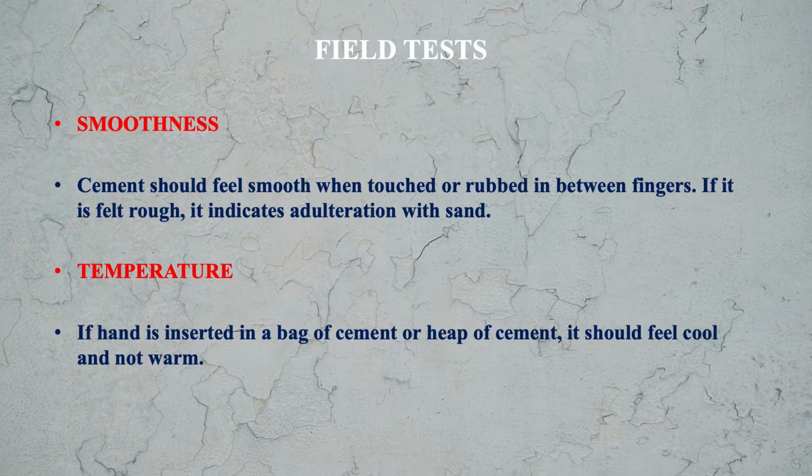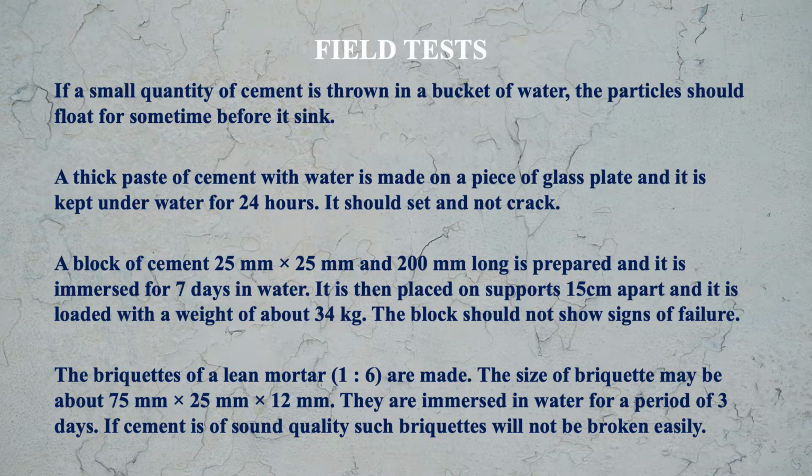Next is, if a small quantity of cement is thrown in a bucket of water, the particles should float for some time before they sink. Means the particles of the cement should not sink immediately, they should float over water for some time before sinking. Next is, a thick paste of cement with water is made on a piece of glass plate and it is kept under water for 24 hours. It should set and not crack.